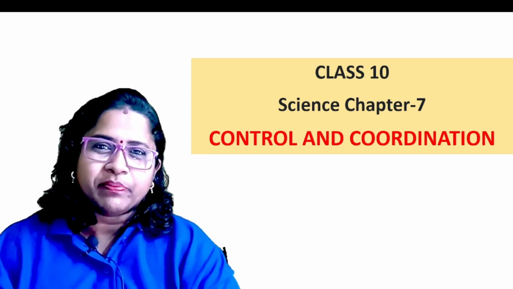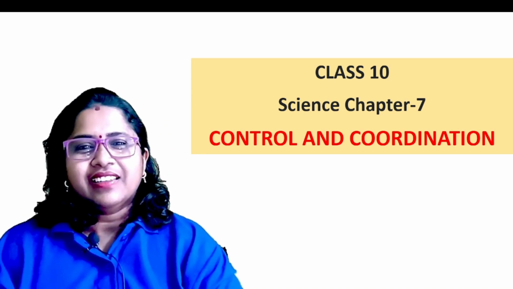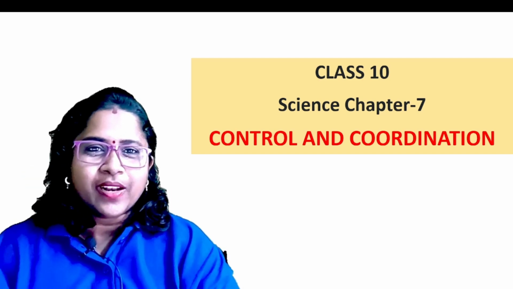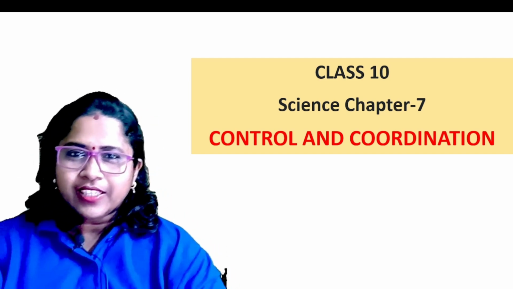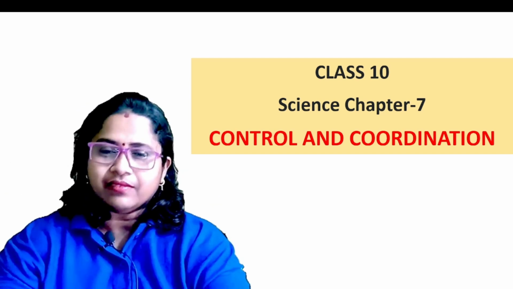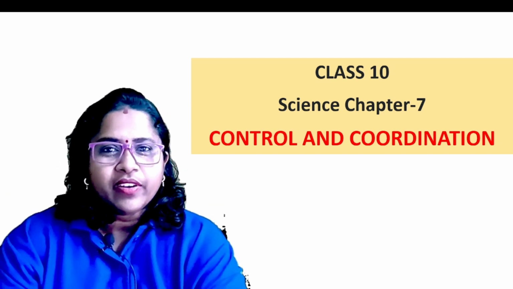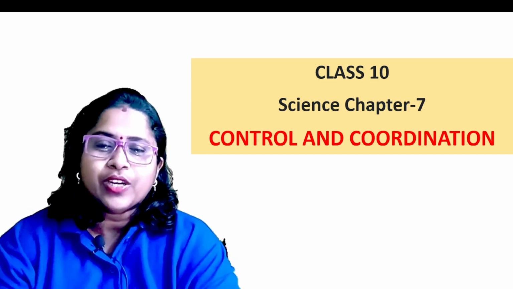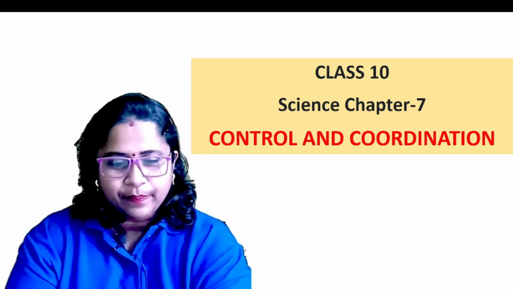I'm your Amrita ma'am. Today we are studying CBSE Class 10, Chapter number 7, Control and Coordination. This is an accurate revision schedule where we are going to focus on some of the areas from where usually the questions arise.